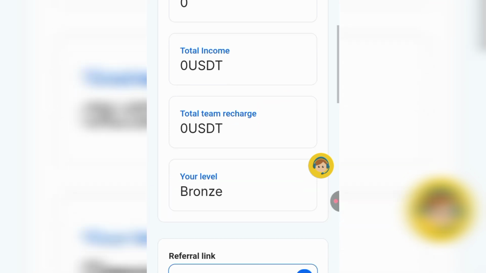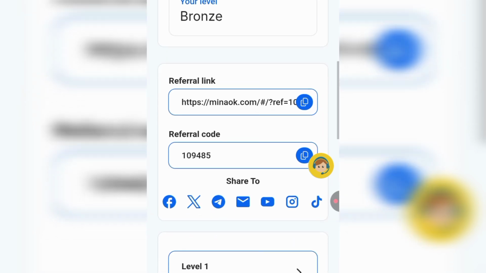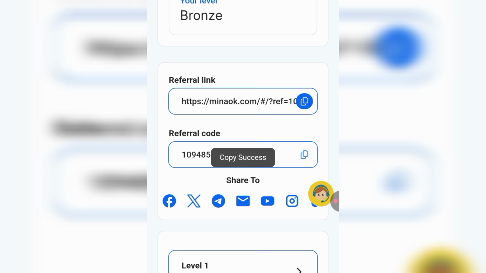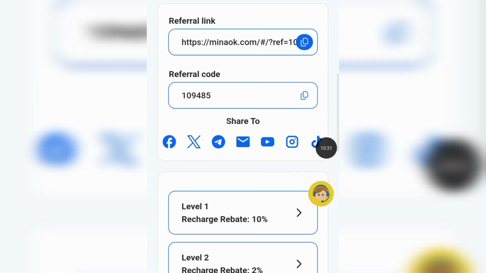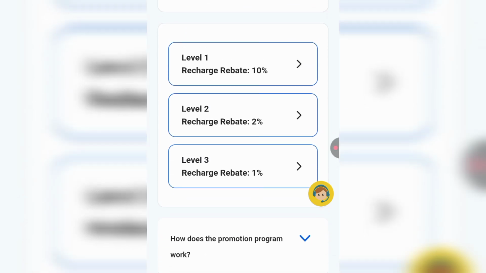Right here, you see your level. I'm at the bronze level because I recharged at the second level of investment. Then right here, this is your referral link and this is your referral code. If you click on it, you're going to copy it, and if you also click on referral code, you're going to copy it too, or you can simply click on this to share on Facebook, Twitter, Telegram, email, YouTube, Instagram, and TikTok.